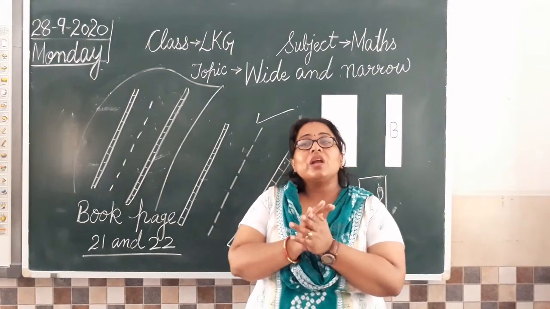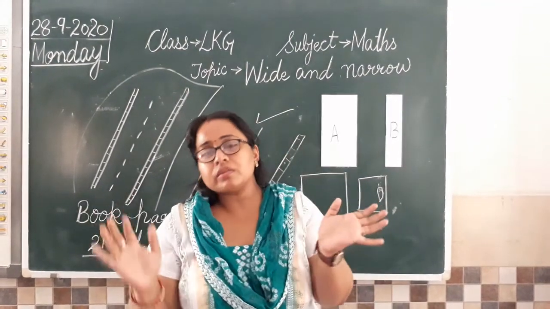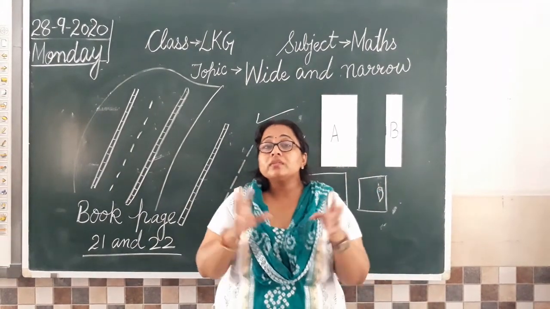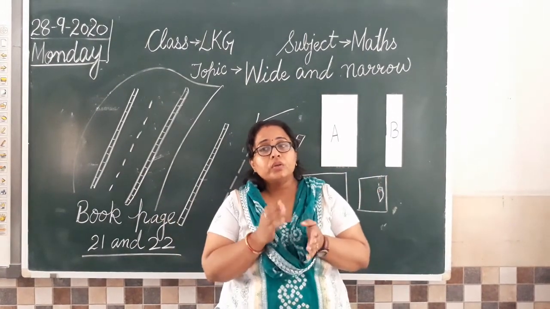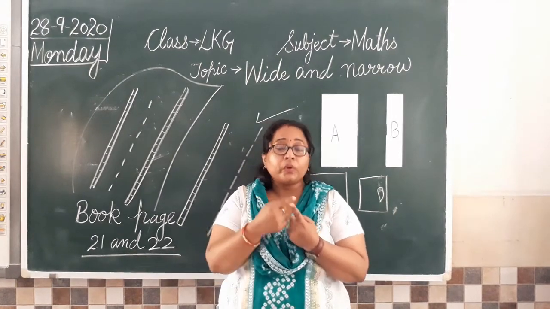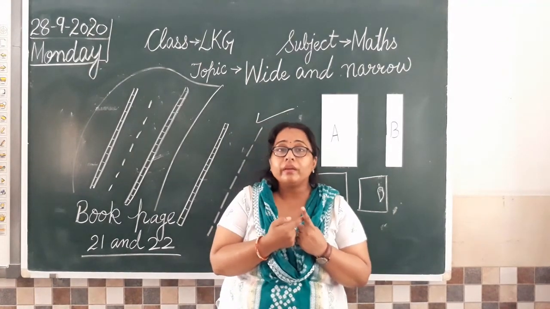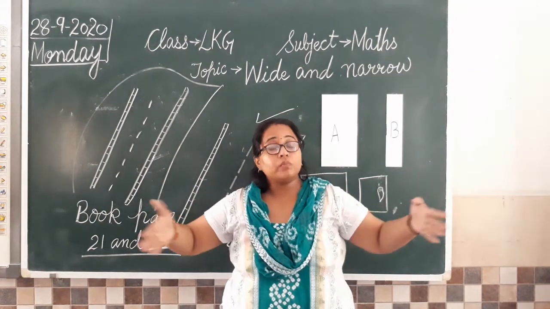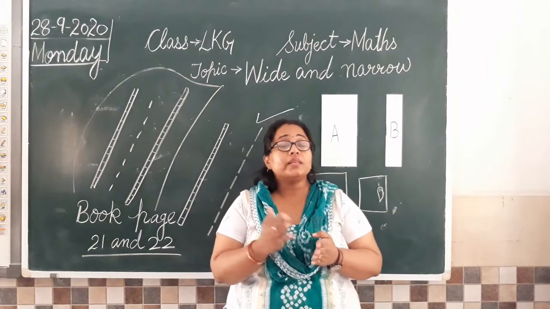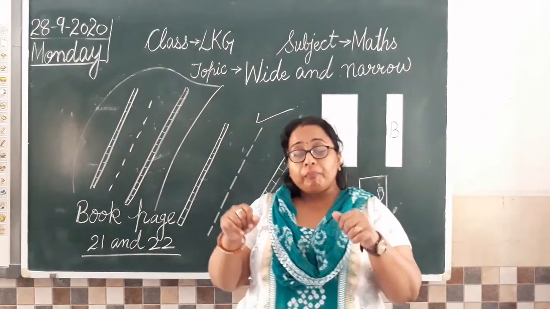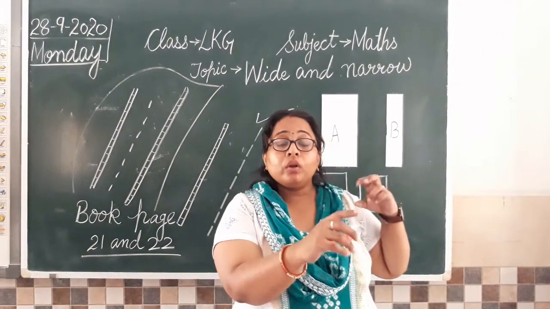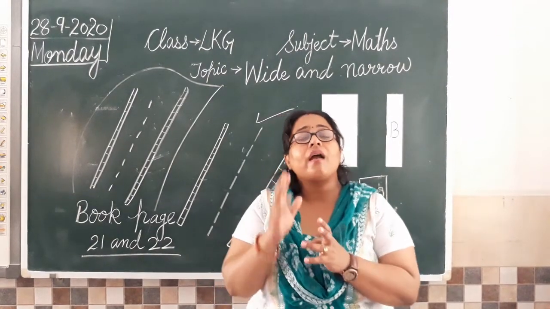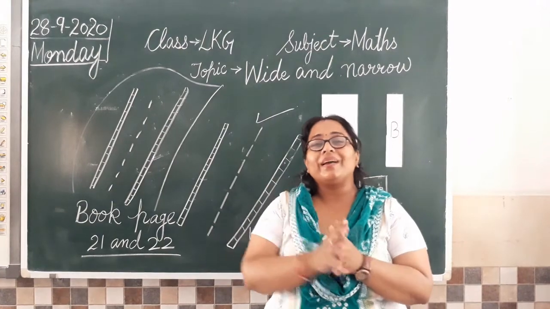Clear? So now think of few things near your surroundings. Just see them and compare which one is wide and which one is narrow. You can compare your bed and your study table. You can compare your bed with your parents' bed, which one is more wide. Then you can compare the width of bed with the width of door or door and window. So just compare these things and understand and try to apply.